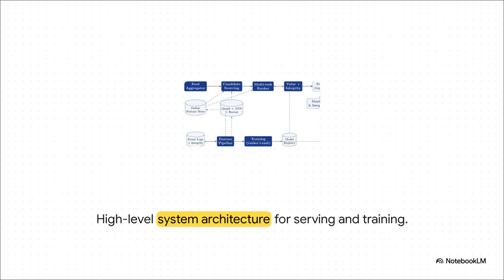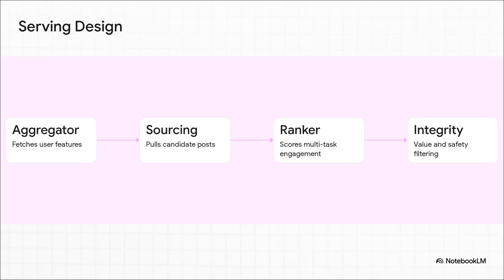So let's look at the high-level system architecture. Just follow the path of a user's request. It travels first through a feed aggregator, then into candidate sourcing, where it pulls from graph and AI models. Next, it's pushed into the multitask ranker. And finally, it hits a strict value and integrity filter before the top results actually reach your device. And while all of this is happening online, offline training pipelines are constantly, and I mean constantly, updating the models based on event logs. Let's move through this funnel step by step to really see how billions of daily posts are aggressively narrowed down before hitting your screen.